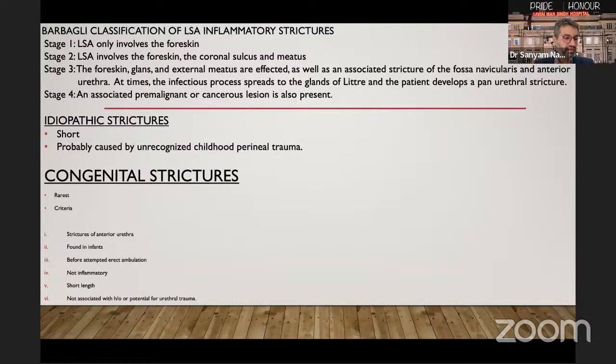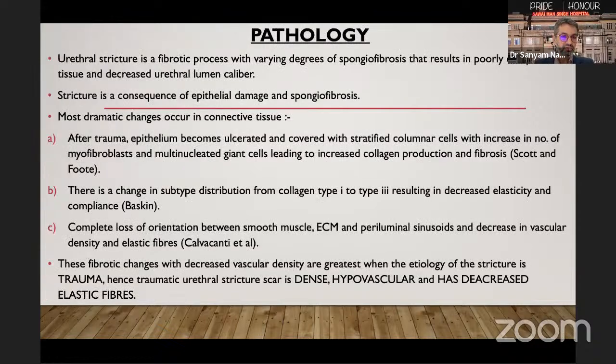It should not be inflammatory, should be of short length, and not associated with history or potential for urethral trauma. Moving on to the pathology or histopathology of urethral strictures. Urethral stricture is a fibrotic process with varying degrees of spongiofibrosis, which results in poorly compliant tissue and decreased urethral lumen caliber. Stricture is usually a consequence of epithelial damage and spongiofibrosis.